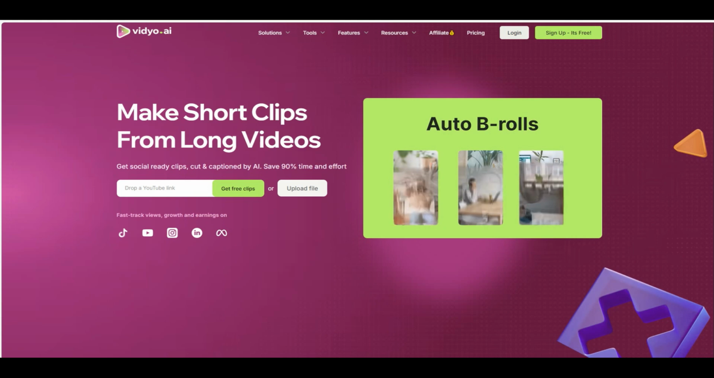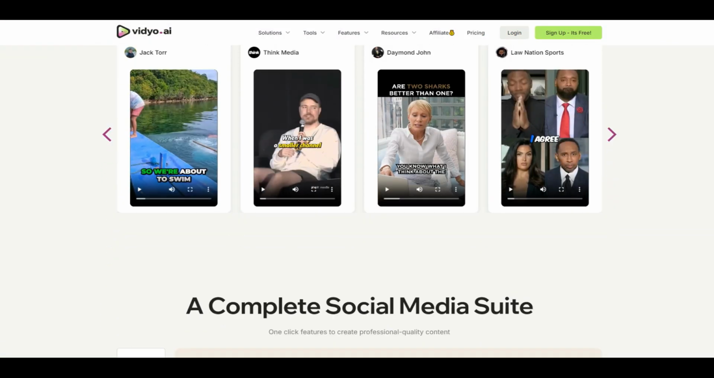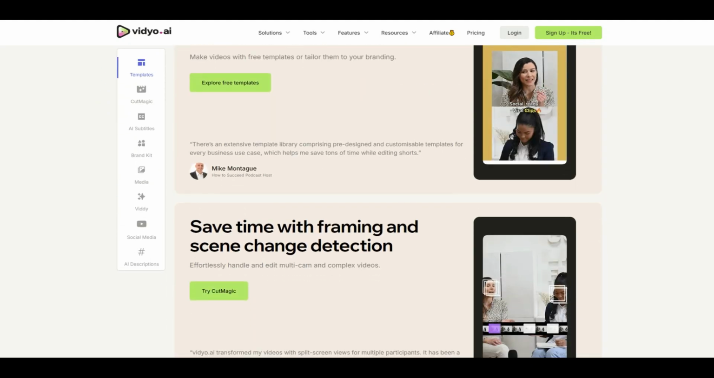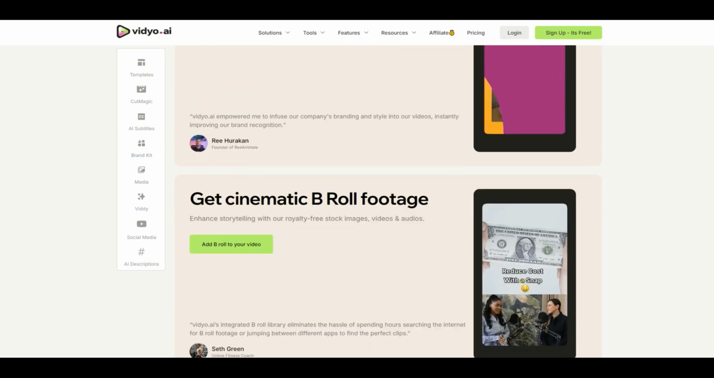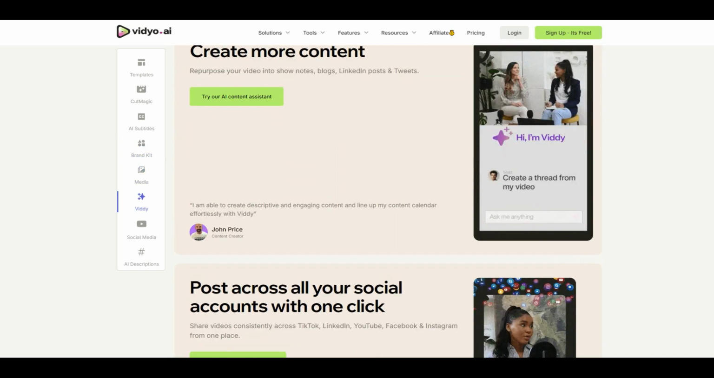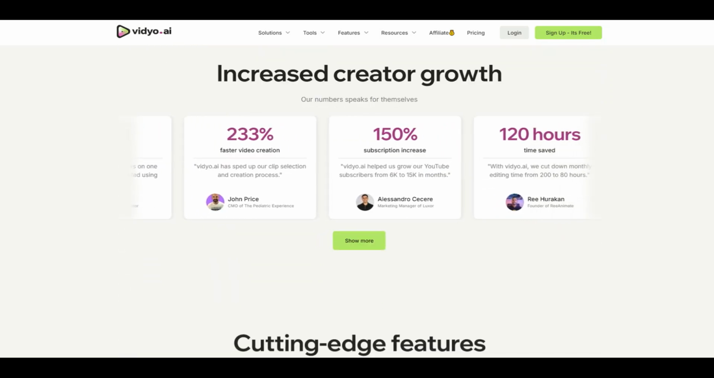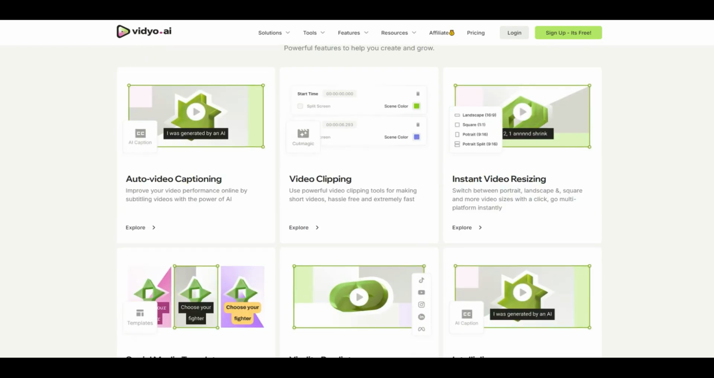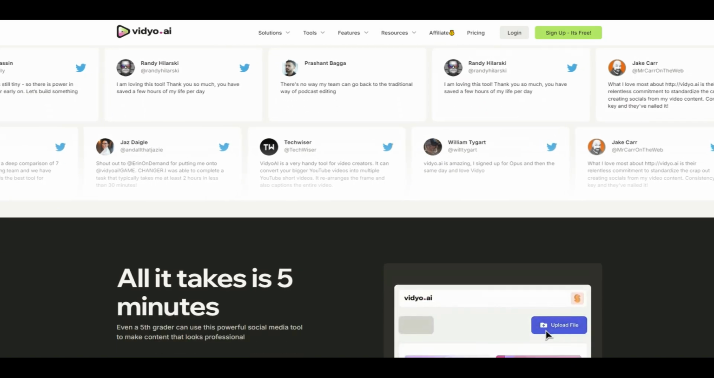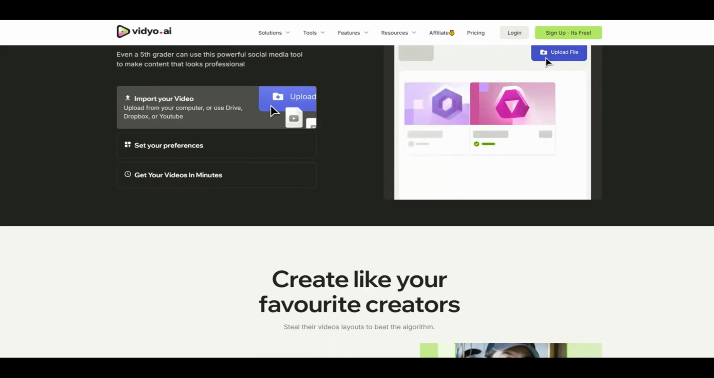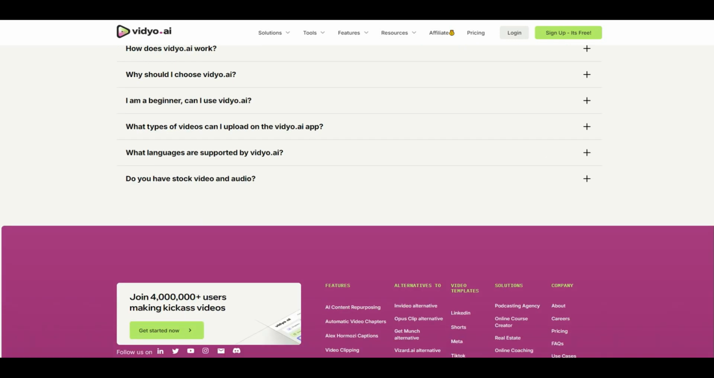Next, let's talk about Vidyo AI. Vidyo.ai is a video AI repurposing platform that helps creators and marketers transform their long-form videos into shorter, social media-ready clips. The platform utilizes advanced artificial intelligence to automate tasks such as video clipping, subtitling, adding emojis, and creating social media descriptions. Vidyo.ai also offers features such as a B-roll library, brand templates, and a social media scheduler, all aimed at simplifying the content creation process and boosting reach.